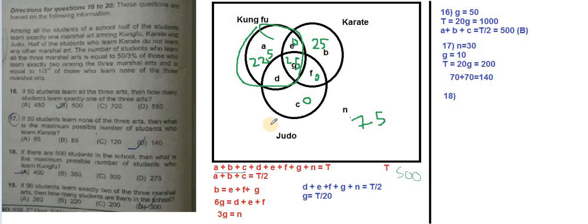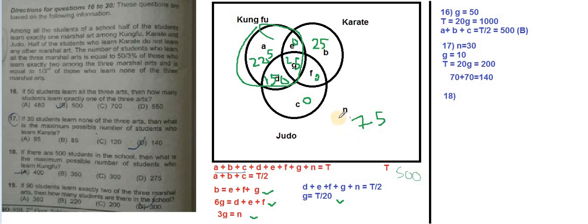Okay, any other condition is given related to D, this is given, right? Now since E and F are 0, D is directly 6 times of G. 6 times of 25 is also 150, and we also have 150 left, so we got D as 150. And if you want, just put in here and check once whether all the conditions are satisfied or not. So this and this we have already started with, so satisfying. This one we have checked, E and F are 0, and this is how we found D from G.